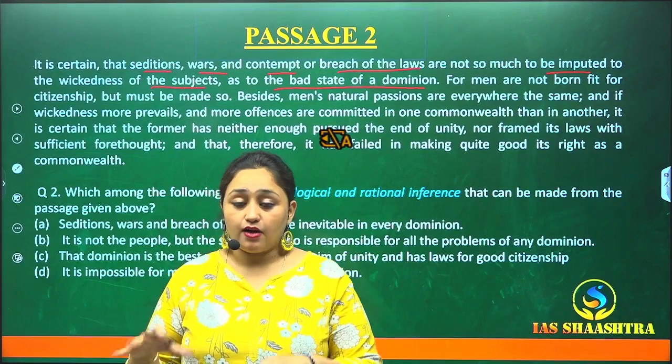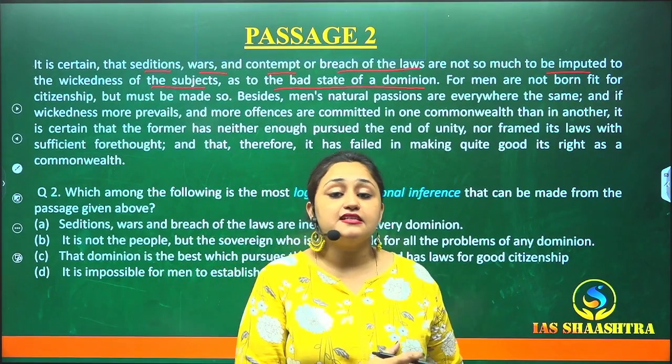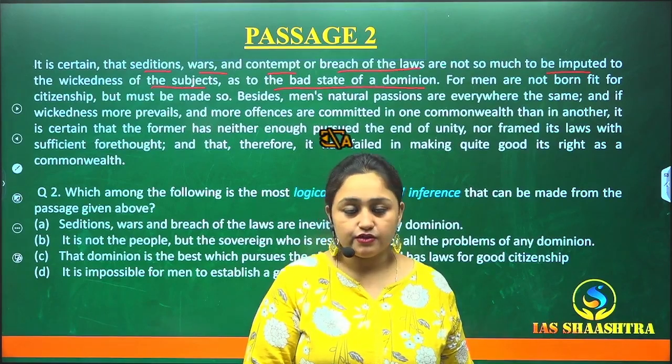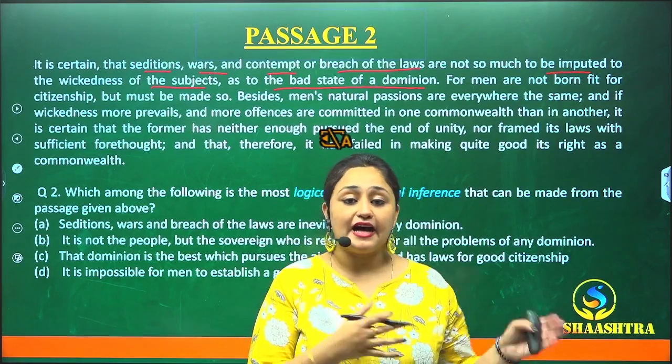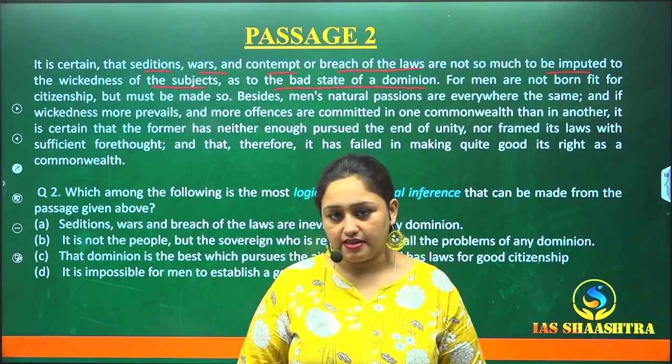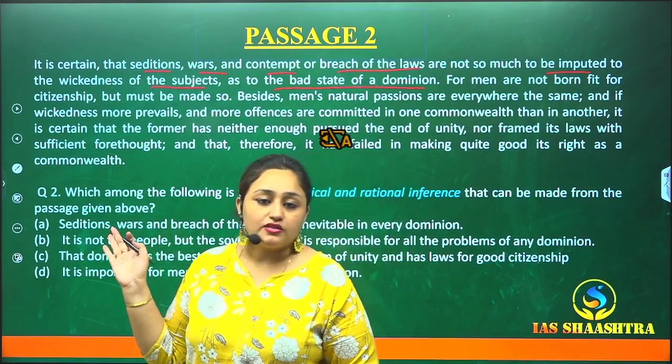What kind of rules, laws, or guidance the commonwealth provides, according to that, the citizens are framed or groomed, and according to that, they start behaving. So they are not directly responsible for anything bad happening around the society. That is what the author is saying in the passage.